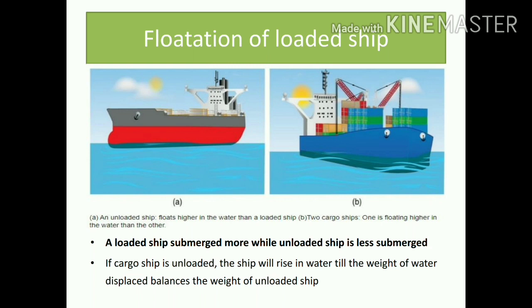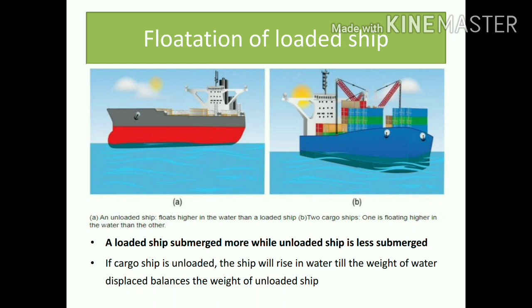A is unloaded. The ship will be at a raised height, so its very minimum part will be inside the liquid. The ship will rise in the water till the weight of the water displaced equals the weight of the unloaded ship. Try to understand: when the object is floating, it is able to displace an equal amount of water. In case A, the weight of the ship is very less. As the weight of the ship is very less, it has to displace very less amount of water.